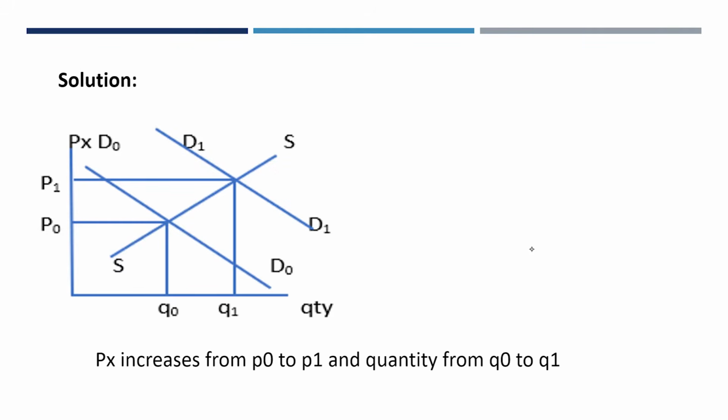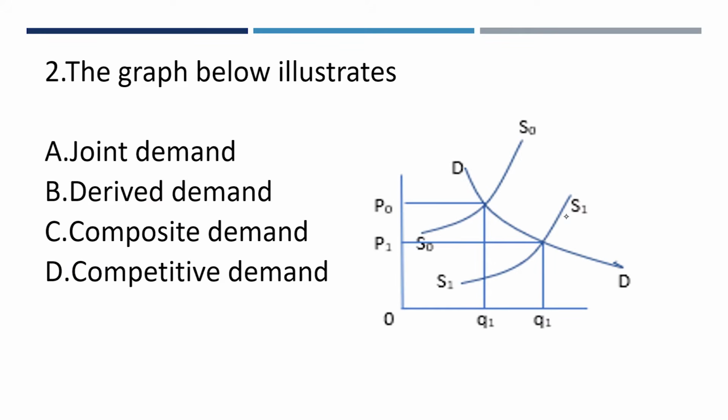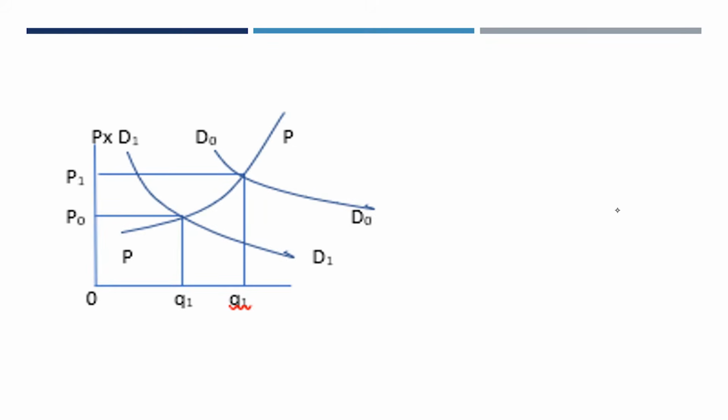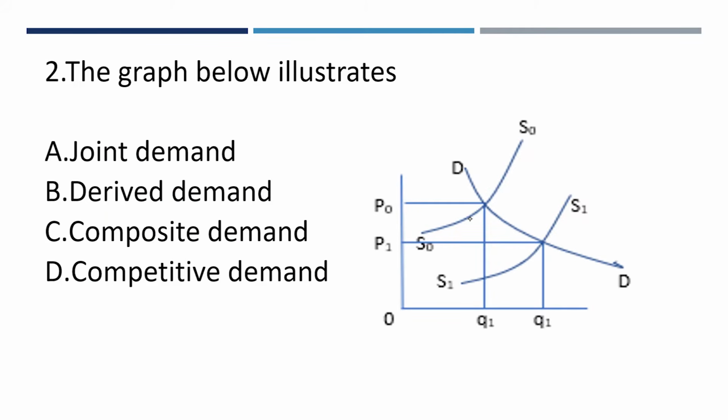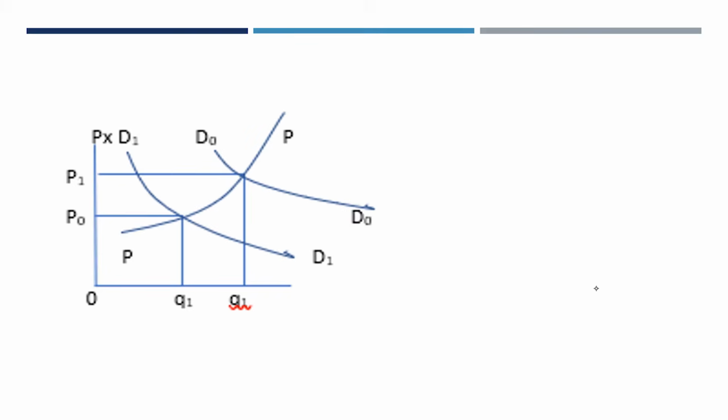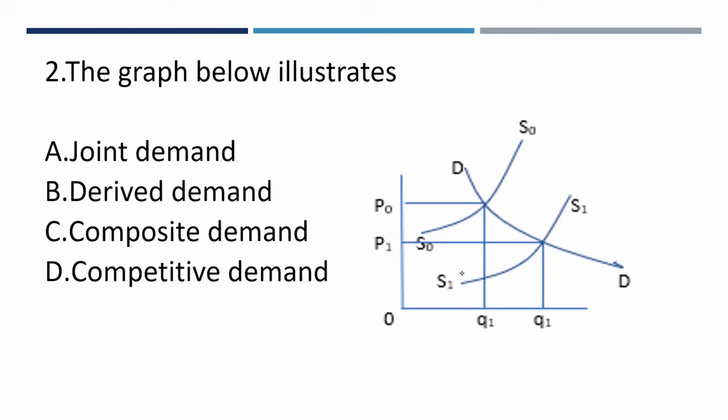Then number two says the graph below illustrates. We have two graphs that are illustrating here. The very first one is talking about, without a corresponding change in demand, there is a shift in the supply curve from S1 to S0. And then if you look at the quantity here, it is from Q0 to Q1.